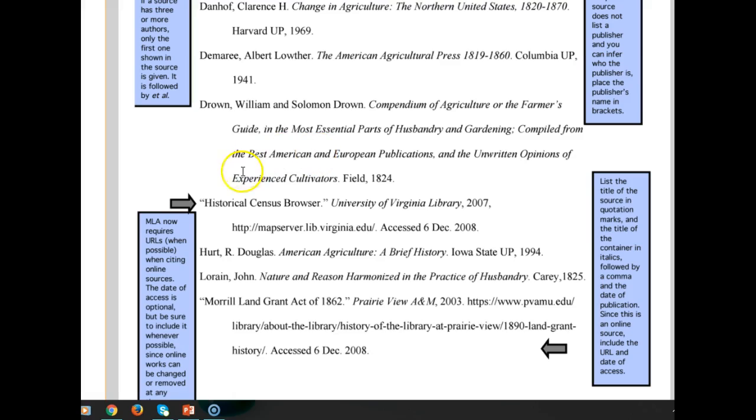But let's take a look at the next one. Historical Census Browser. They're starting with a title, so therefore we know there was no author. And who or where did this come from? It came from the University of Virginia Library. Probably maybe their website, obviously. And what year was this published? 2007. Where did you find it? What is the URL? Where was it located? And then the access date. So here, this is a book. There's no access date because they have the book in front of them. Here, this was accessed on the internet this